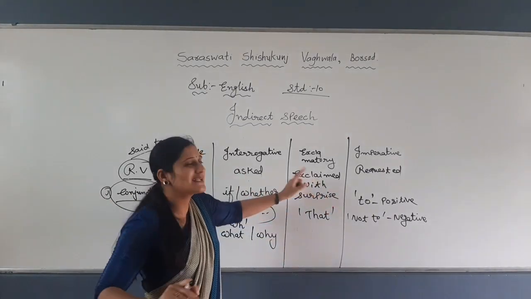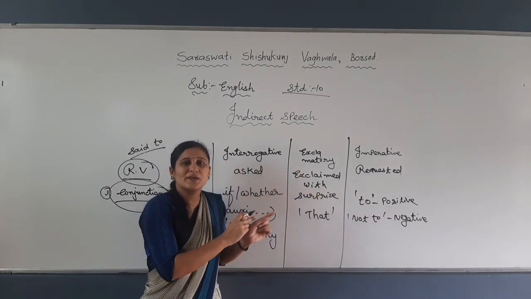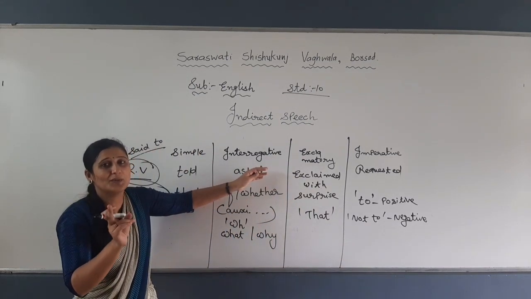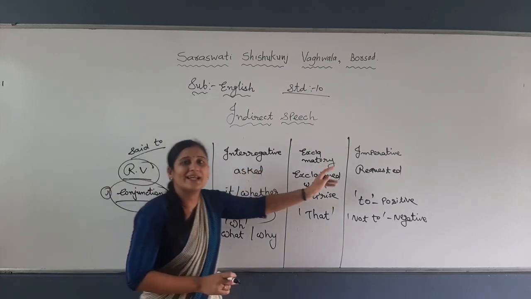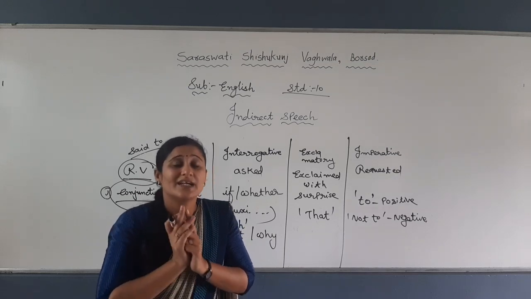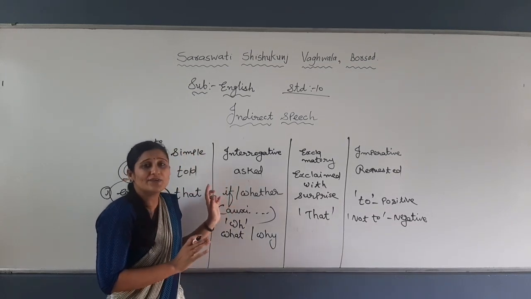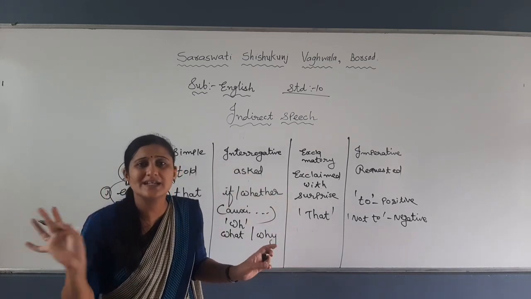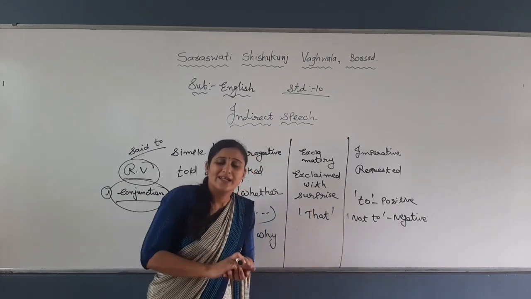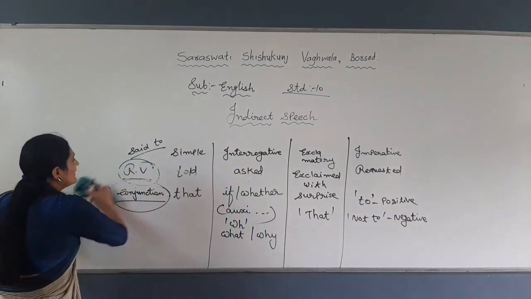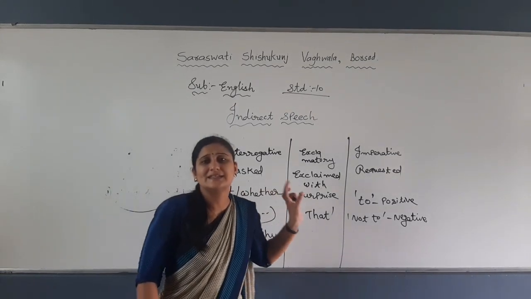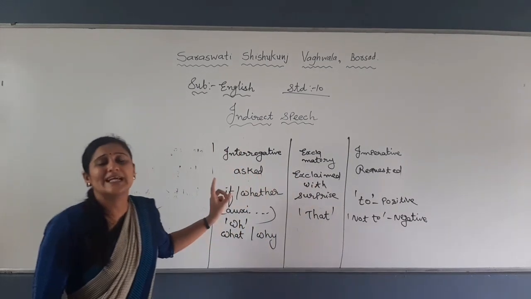Then follow the rule I discussed previously on how to change reported speech: how to change the subject, I, my, me, speaker, listener, you remember, and then the verb and then the extras. Then your indirect speech is complete. I have not yet started the paragraph case, just a minor change is there, nothing more. All the rules, just remember and follow them, nothing else. These rules are perfect for sentences.